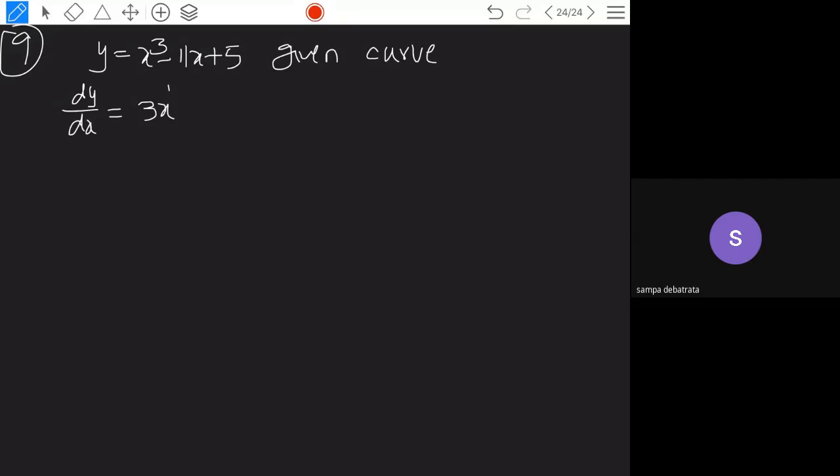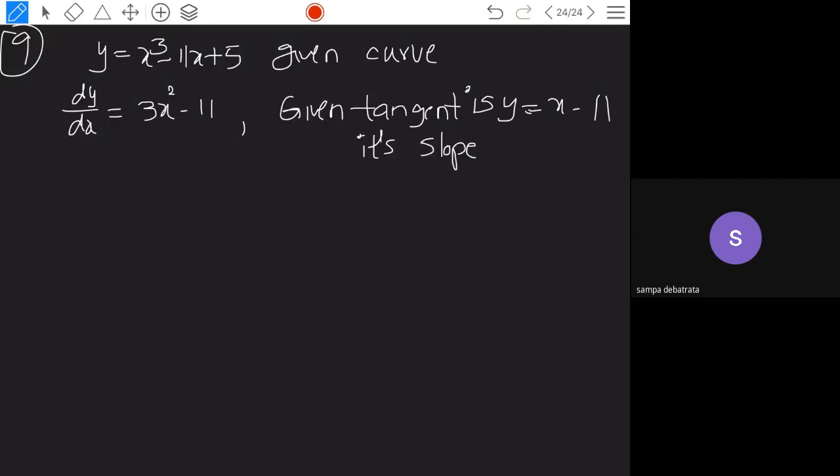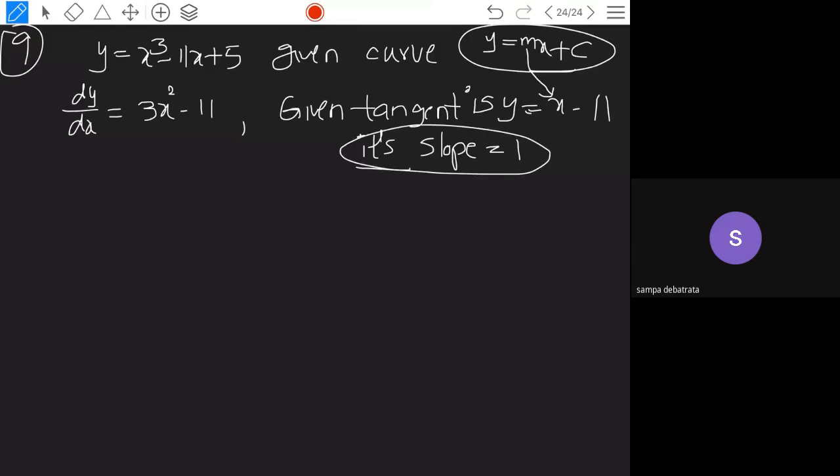The equation of the tangent to the given curve is given. The given tangent is y is equal to x minus 11. Its slope is, what is its slope? Can you say? It is in y is equal to mx plus c form. So the coefficient of x is m. M is nothing but the slope. So what is the coefficient of x here? 1. So the slope is 1. So its slope is also 1.